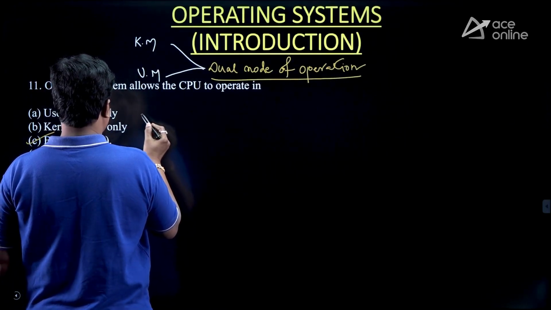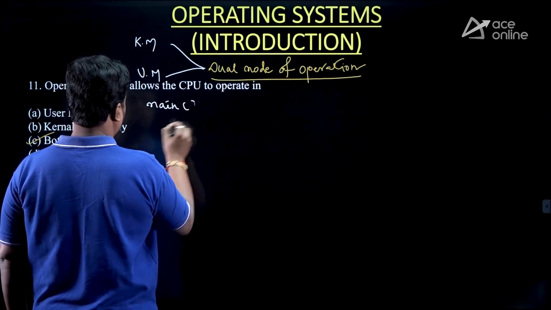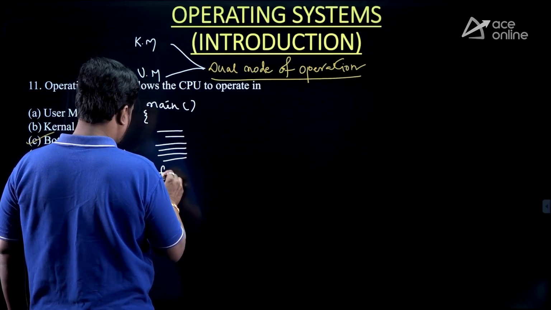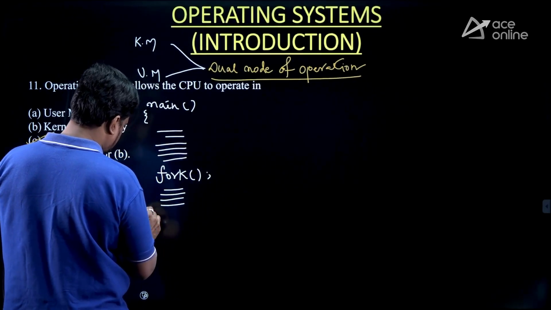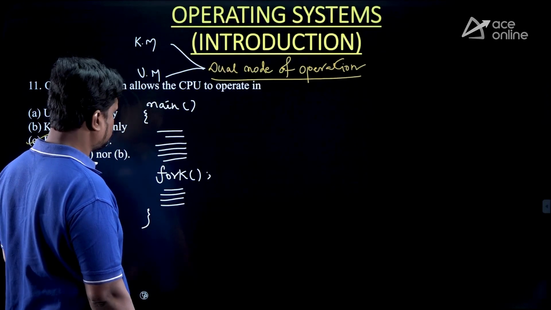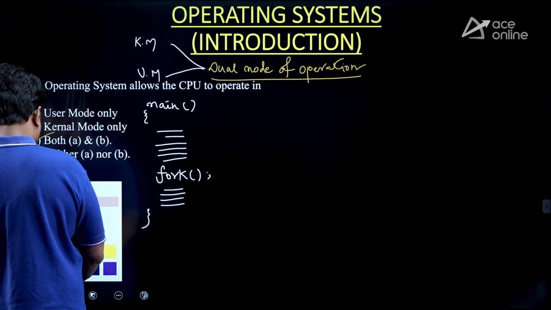Let's say I have a program like this. What is the program I am having? Something like main, and I am having some user instructions here. Then I am having some fork statement, and then again some user instructions, and then it is closed. What is the concept that we have discussed?